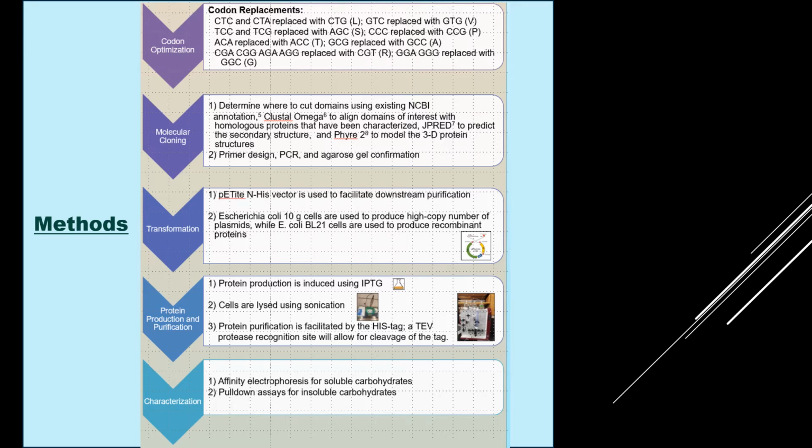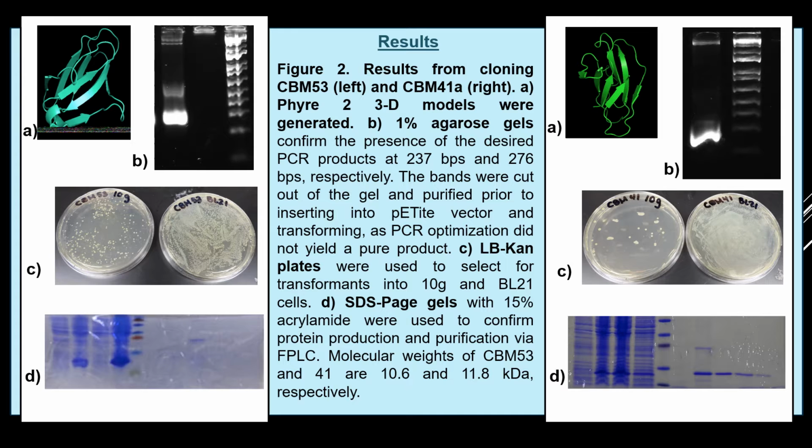Protein production and purification comes next. The protein production is induced using IPTG. The cells are then lysed after overnight incubation using sonication, and then the protein purification is facilitated by the His tag. A TEV protease recognition site will allow for cleavage of the tag later on. And then for characterization, affinity electrophoresis is used for soluble carbohydrates and pull-down assays for insoluble carbohydrates.